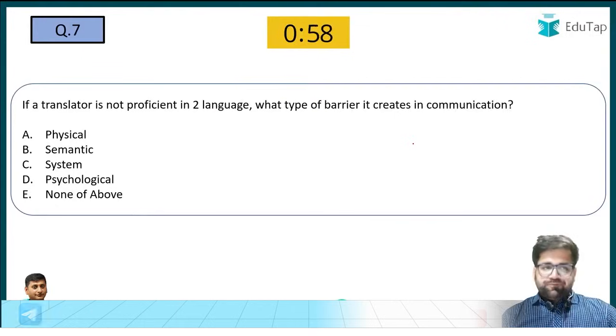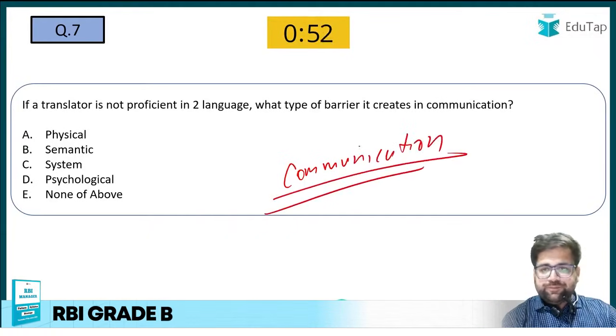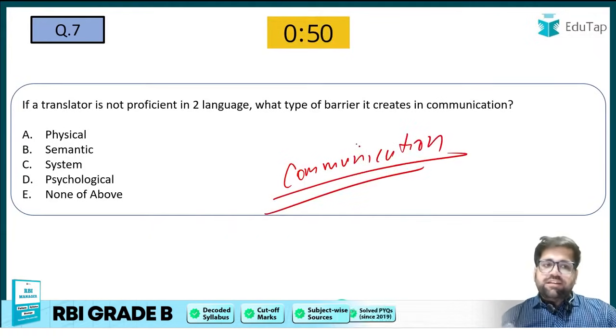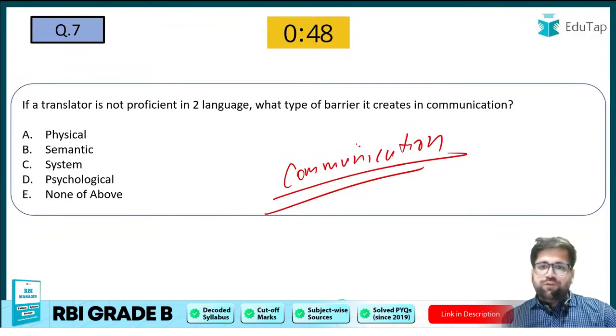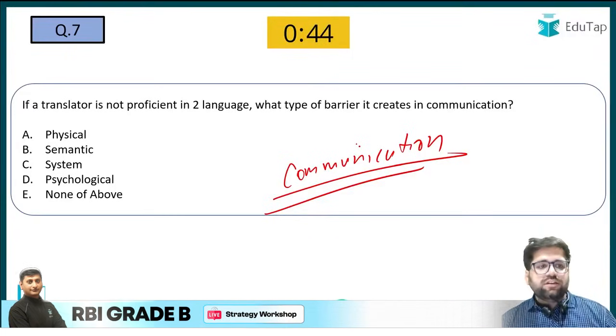Question number 7. Coming back to communication. This is directly taken from your communication chapter, my friends. If a translator is not proficient in two languages, what kind of barrier does it create? Let me see who gives me the right answer for question number 7.